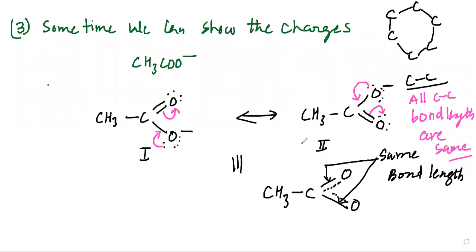But that is not the way we should remember it. They are canonical structures and they are hypothetical in nature. So this is how, my dear students, we understand resonance. Now we have seen that the various resonance structures show various contributions to the hybrid structure. This kind of structure we call a hybrid structure, dear students. Let us see what kind of resonance structures will contribute more to the hybrid structure.